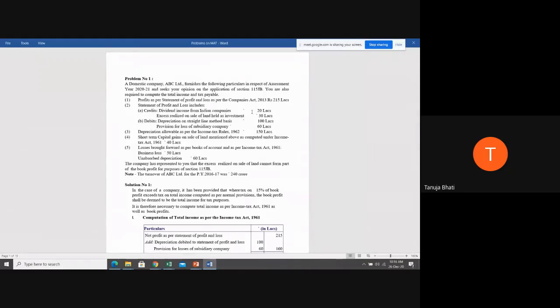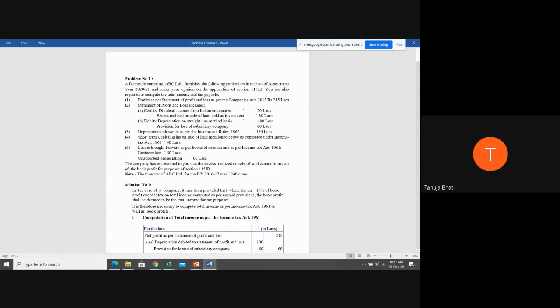Okay, so how do we start calculating the book profit? First of all, we take profit as per the P&L account. Always while calculating the book profit, first you have to take the net profit as per the P&L account. So what is the net profit as per P&L account? 215 lakhs. To that 215 lakhs, we have to make certain additions and certain deletions. So let us examine one by one item to know what are the additions and deletions to be made.